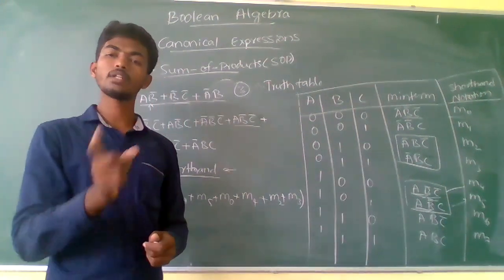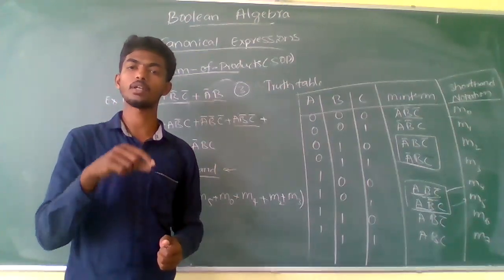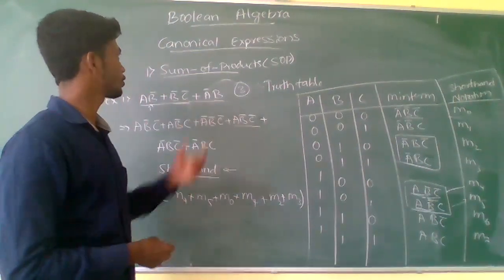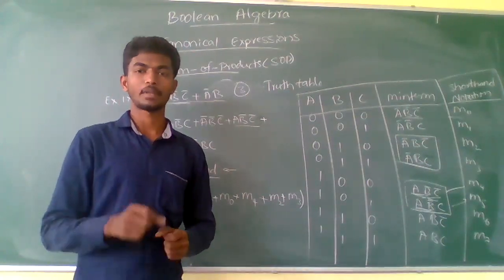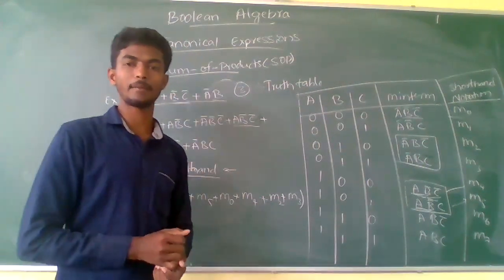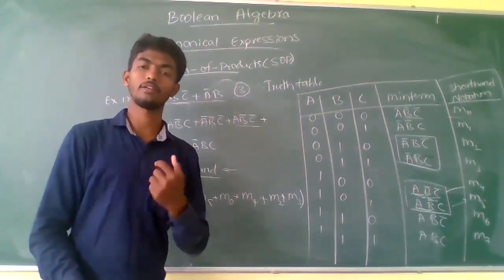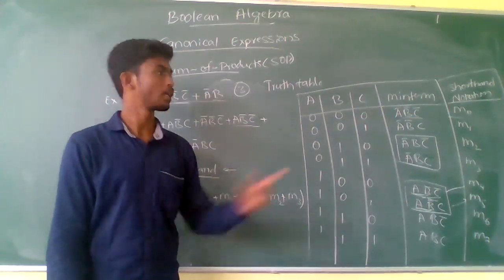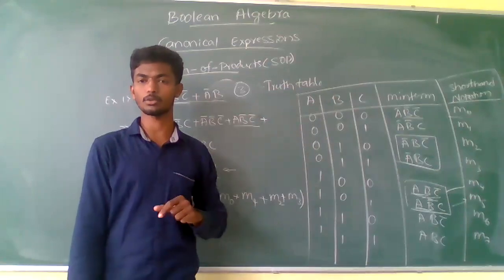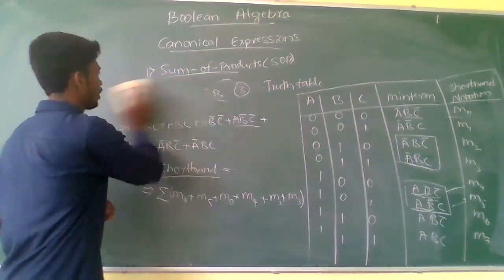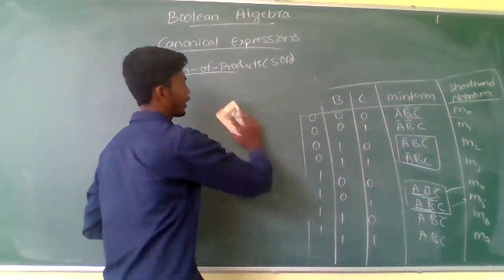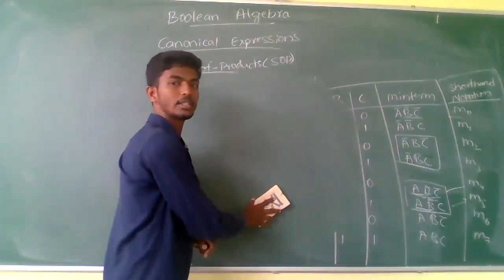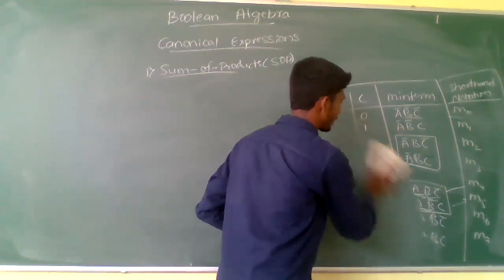And you have another method to convert the Boolean expression into the canonical expression, using the algebraic method. Let us discuss the algebraic method. In the algebraic method, there is no need to draw the truth table. Let us see how to convert the Boolean expression into the canonical expression using the algebraic method.